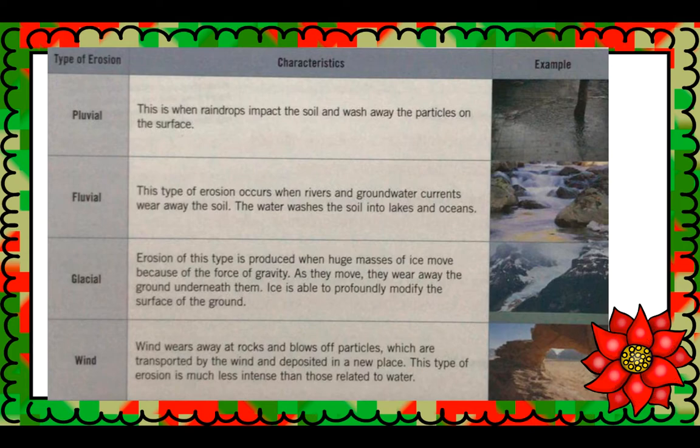Glacial. Erosion of this type is produced when huge masses of ice move because of the force of gravity. As they move, they wear away the ground underneath them. Ice is able to profoundly modify the surface of the ground. Wind. Wind wears away at rocks and blows off particles, which are transported by the wind and deposited in a new place. This type of erosion is much less intense than those related to water.